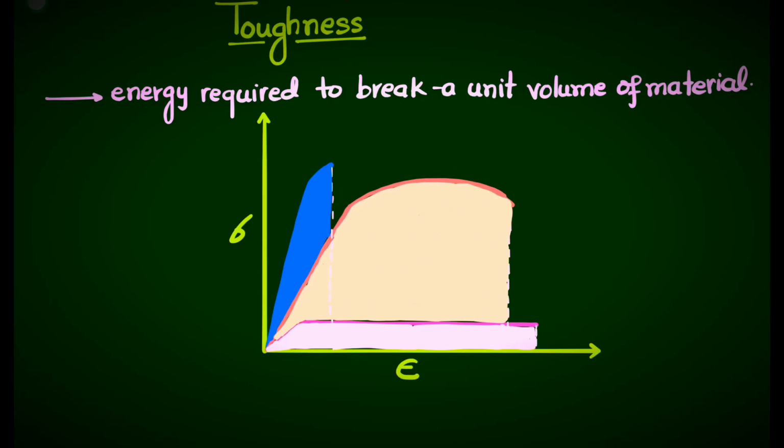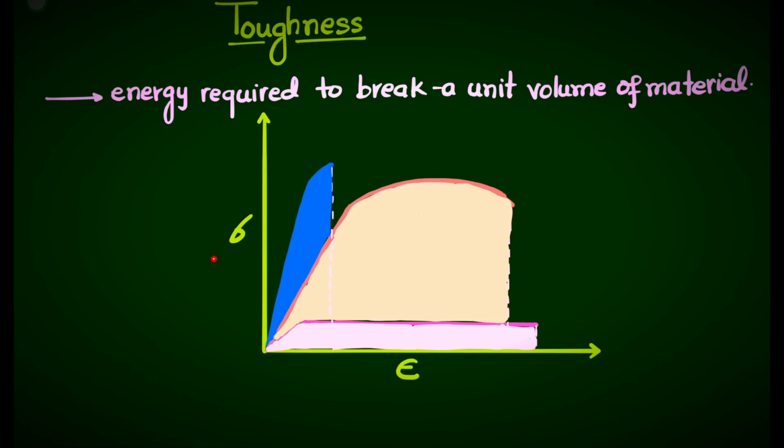Hello everyone, let's discuss toughness. Toughness is the energy required to break a unit volume of material. So this is defined as the energy required to break a unit volume of material. And it can be approximated by calculating the area under a stress strain curve.